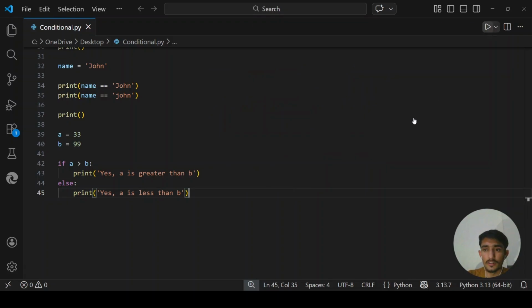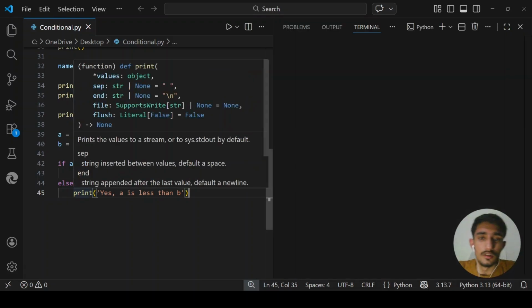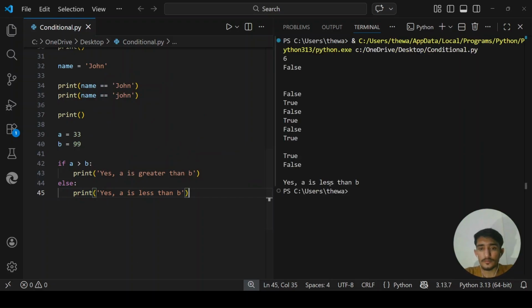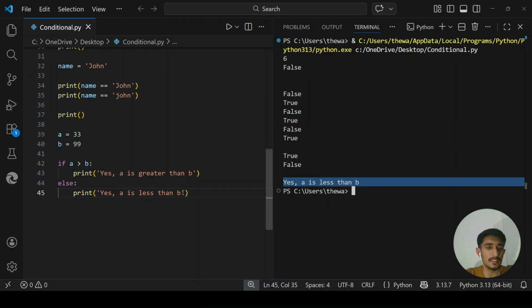So when we run it, here we can see the output, which is yes, a is less than b, because now we know that a is less than b. Think of else as the catch all. If the condition is false, Python automatically runs the else block. You do not write any condition for else. It just catches everything that didn't match the if block.